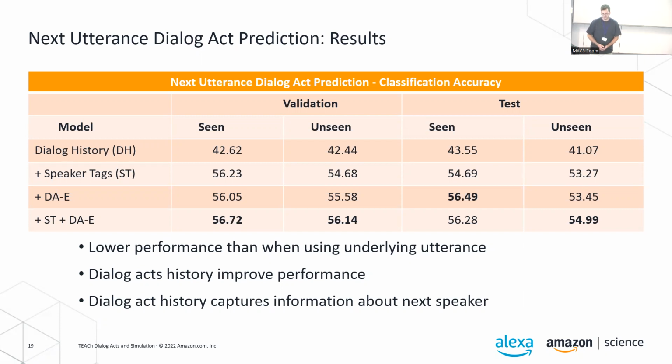Furthermore, if we combine speaker tag and dialog acts in this task, we do see a small gain, but it's not double the performance. So it is somewhat reinforcing the idea that the speaker roles and the dialog act history capture somewhat the same information, but for this task, there's actually a slight difference in performance.